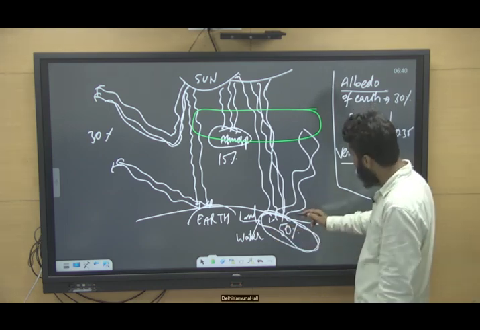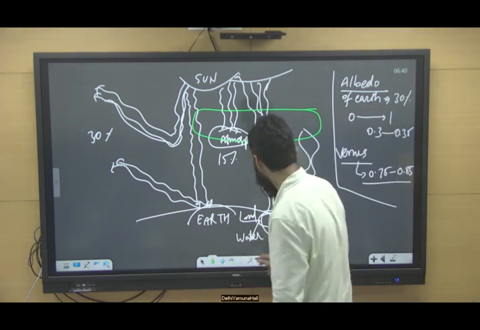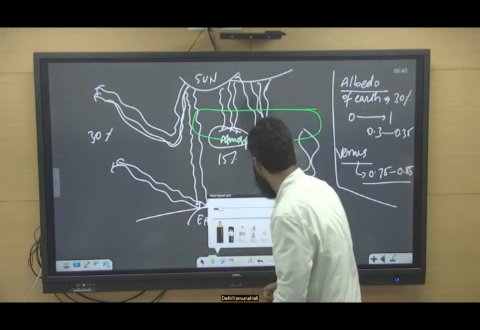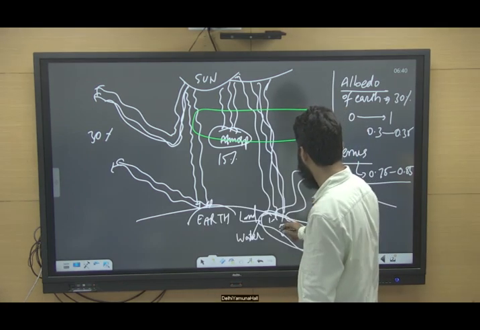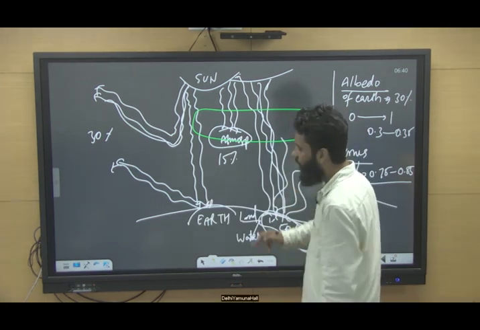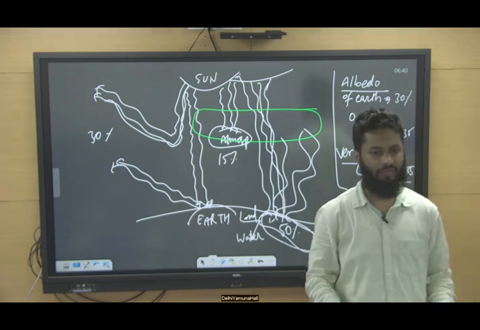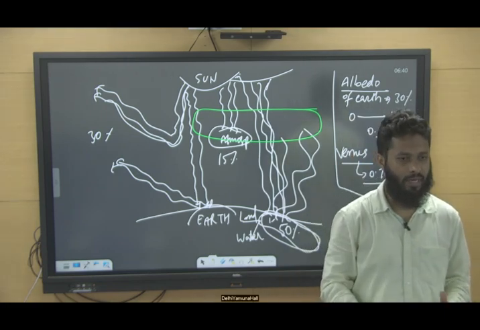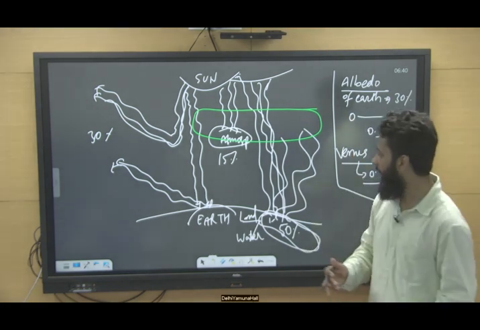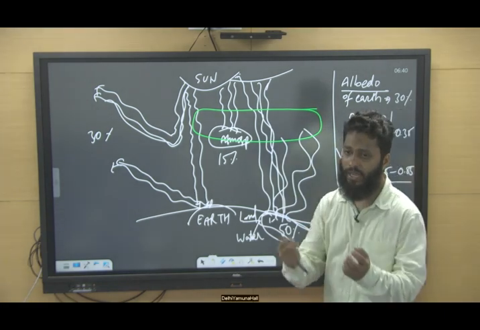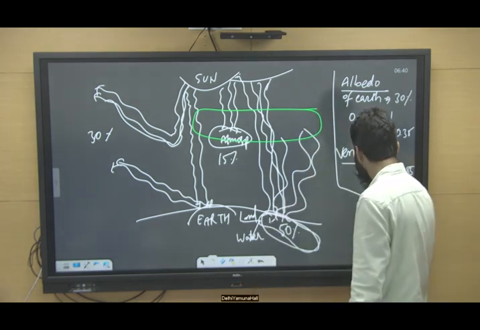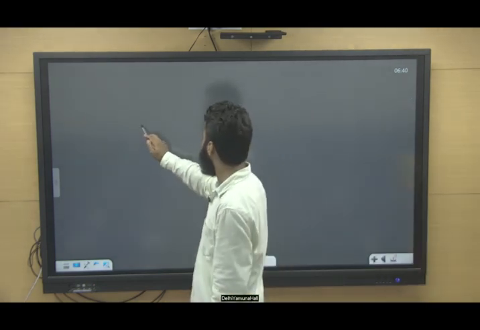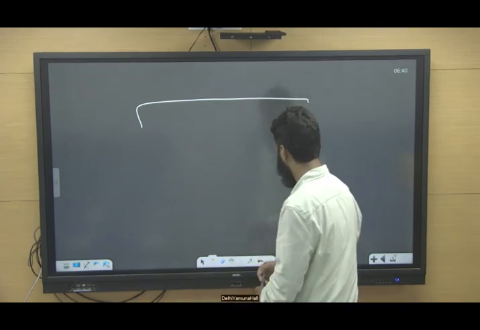But when heat is being radiated back from the Earth's surface, these radiations are longer wave radiation, and they get absorbed by the greenhouse gases. We can just have a little big picture here.